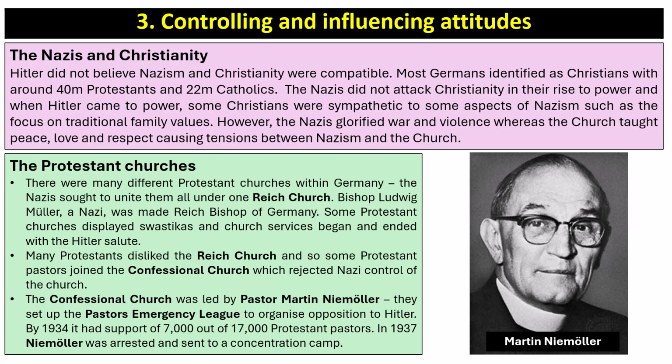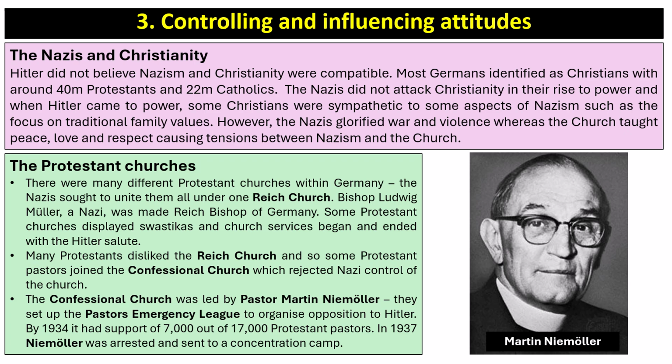However, the Nazis glorified war and violence, whereas the Church taught peace, love and respect, causing tensions between Nazism and the Church. There were many different Protestant churches within Germany, and the Nazis sought to unite them all under one Reich Church. Bishop Ludwig Müller, a Nazi, was made Reich Bishop of Germany. Some Protestant churches displayed swastikas, and church services began and ended with the Hitler salute.